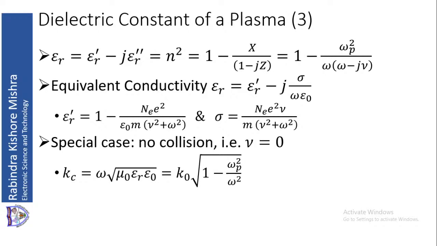Using that, we can get Kc. Kc will be omega root over epsilon 0 mu 0 epsilon r, an expression we know. Now put the value of epsilon r there. Epsilon r will be 1 minus omega square p by omega square, under the root, when nu is equal to 0, and k0 remains. K0 is equal to omega root over mu 0 epsilon 0. So that gives us k0, and Kc will be this.